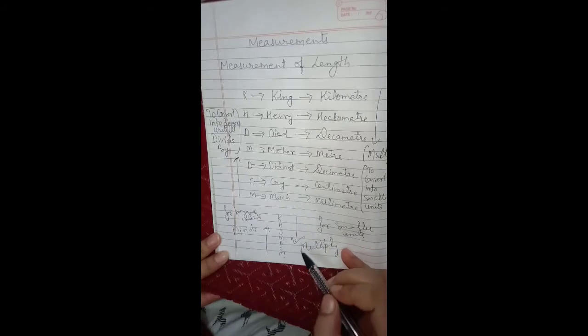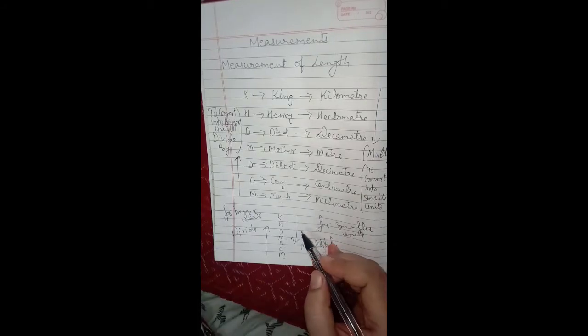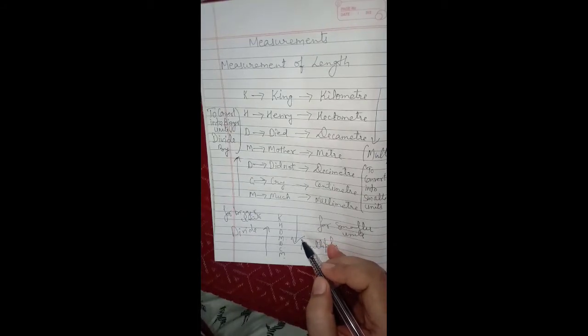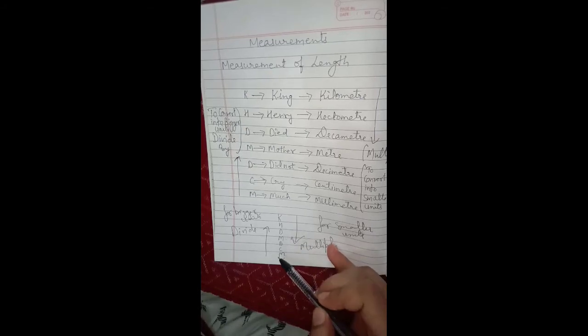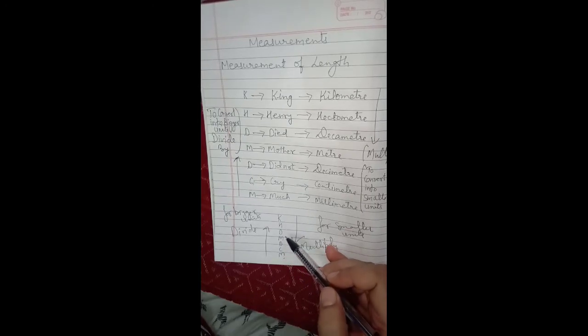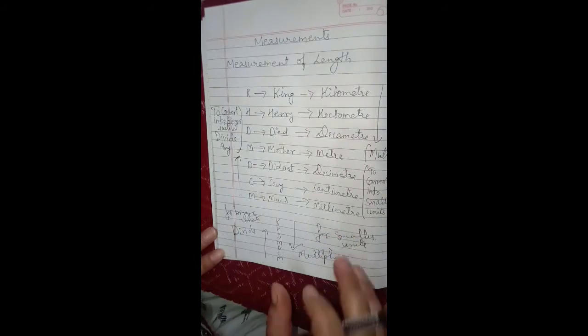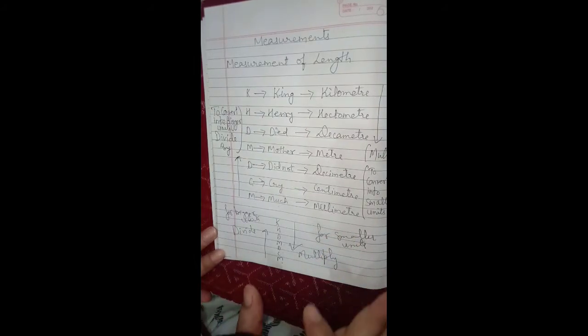Now you will multiply the number. For that you will have to see how many steps you are coming down, okay? If you are coming 2 steps down, then you will multiply by 100. If you are going 3 steps upward, you will divide by 1000. The number of steps means the number of zeros that you have to put along with 1. So dear students, by using this method, you can solve each and every question related to measurements.